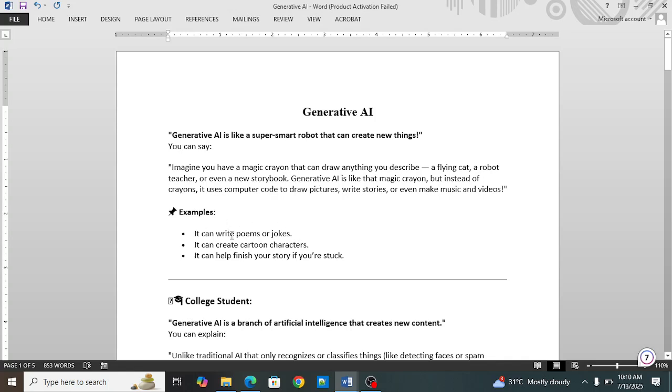More examples are here. It can write poems or jokes. It can create cartoon characters. It can help finish your story if you are stuck.